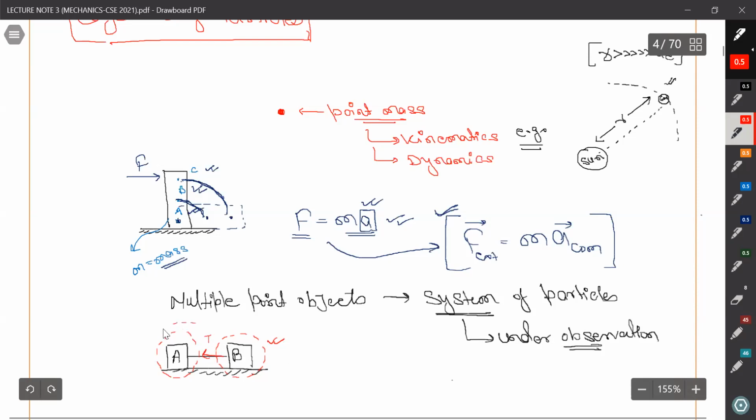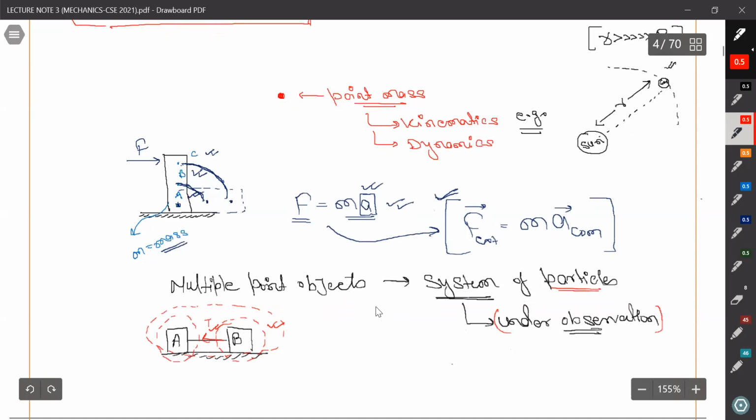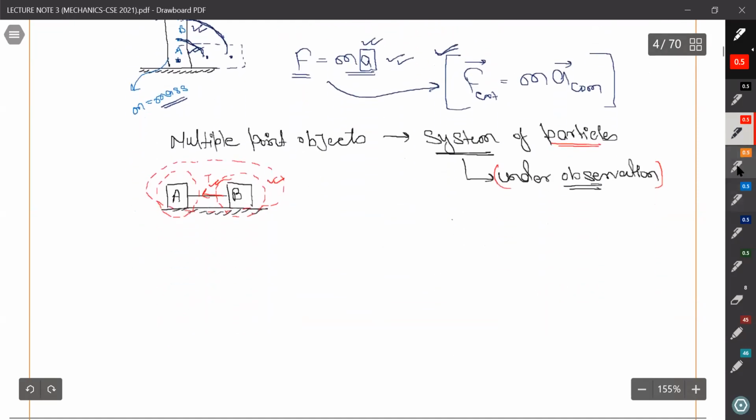But when we take A, B complete and the string as system, then this tension will become internal. So we can decide what we are going to cover here for the system of particles. What is under our observation is known as system, and system of particles is what we have multiple point objects.